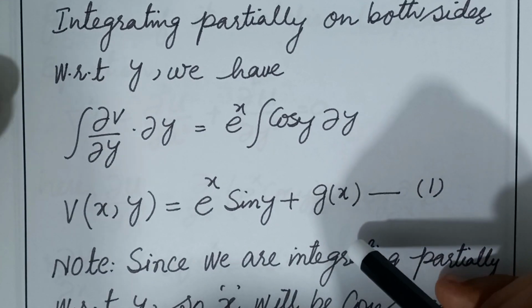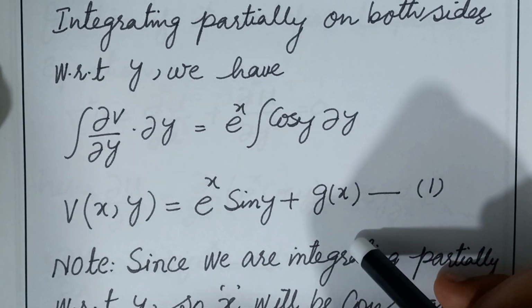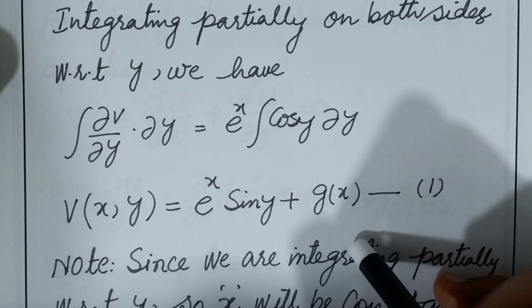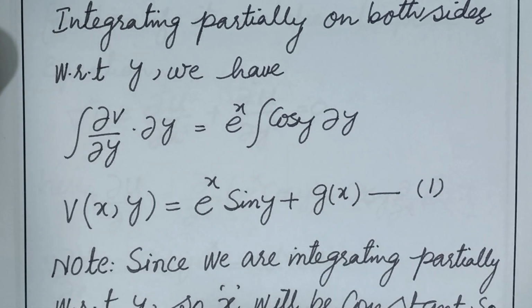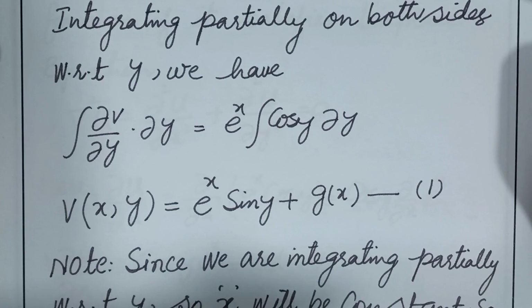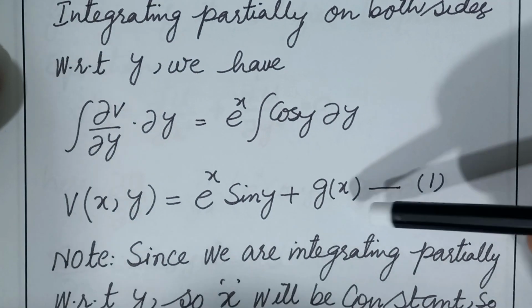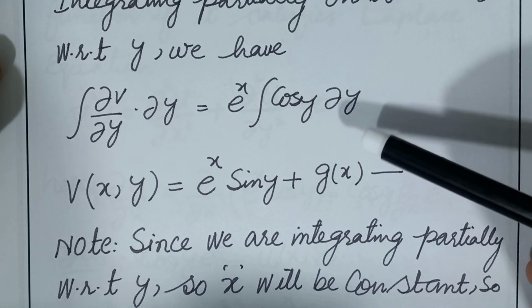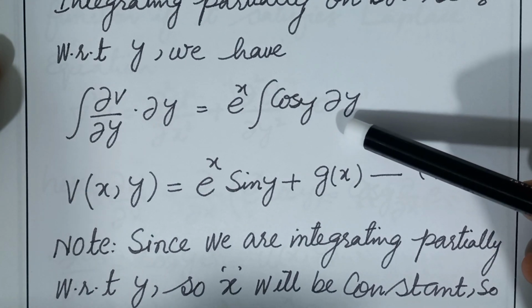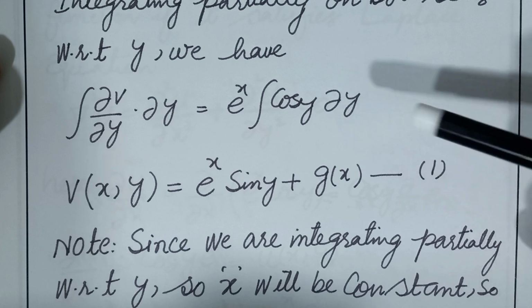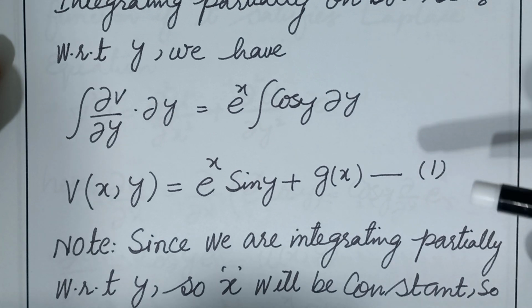Here is one of the important things: when you integrate a function, we take a constant of integration c. But because we are integrating with respect to y partially, in this case x will be considered as a constant.